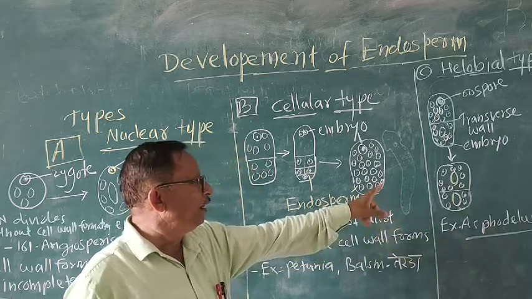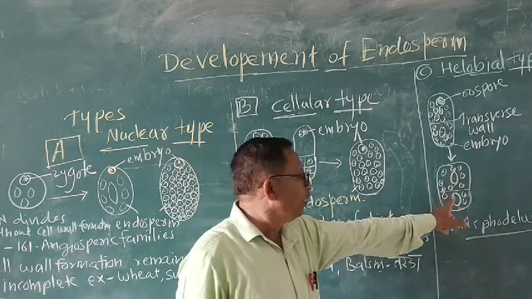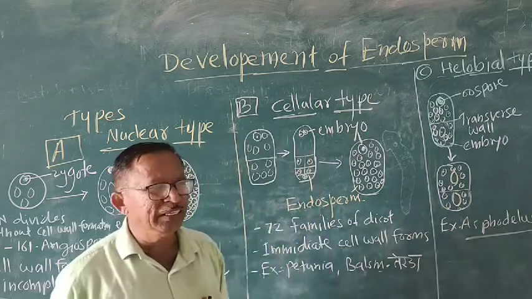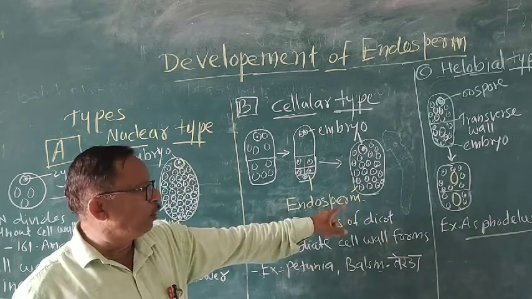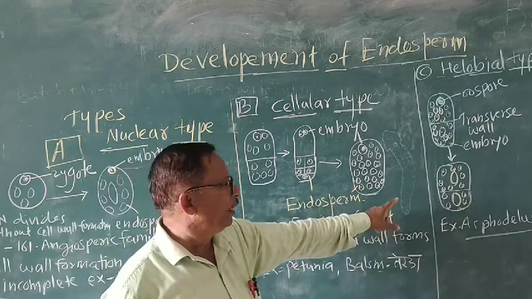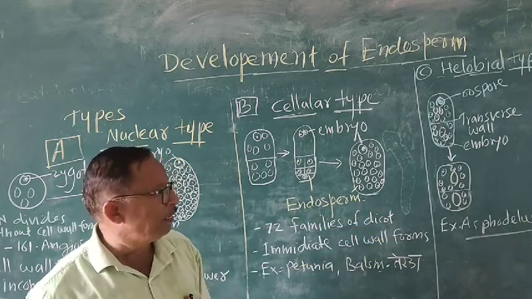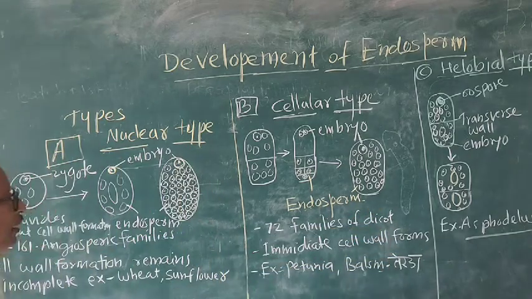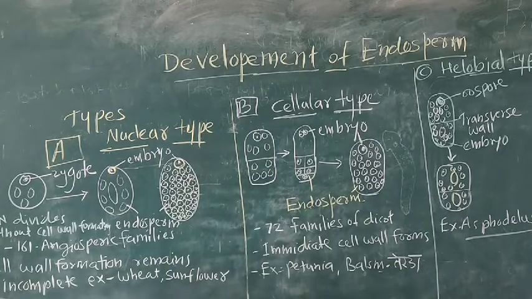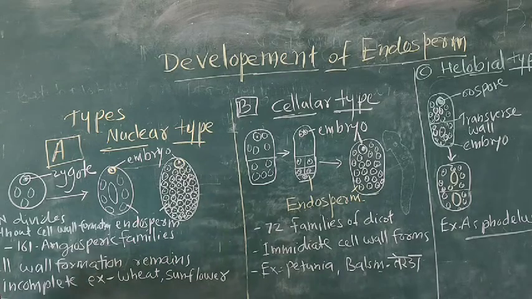Again division takes place. Small vacuoles are present in between the cells, and the nucleus is encircled by some cytoplasm. These are the three modes of development which we get in the development of the endosperm.